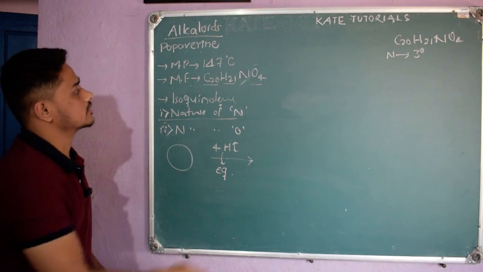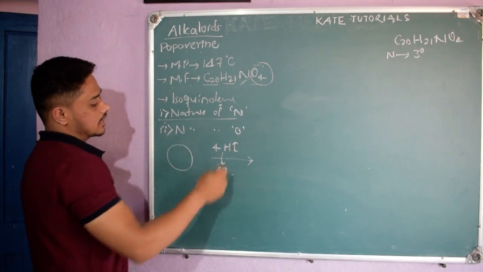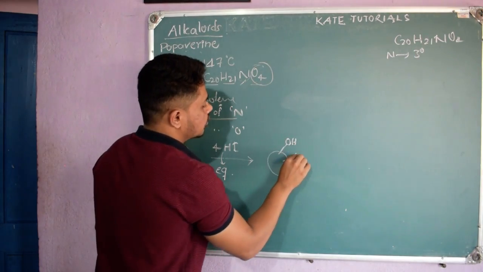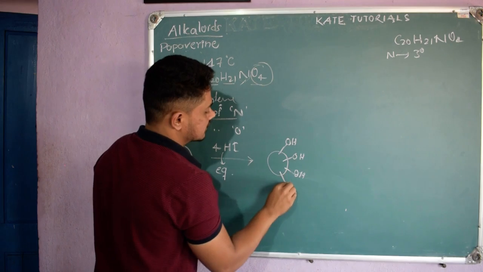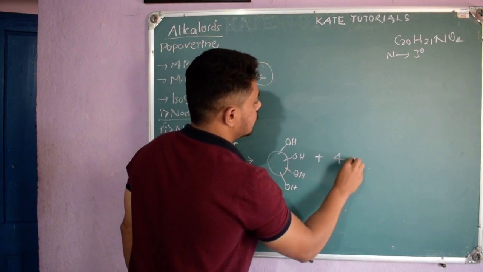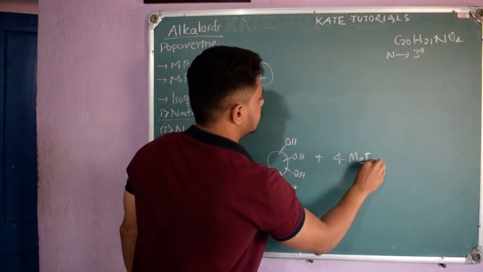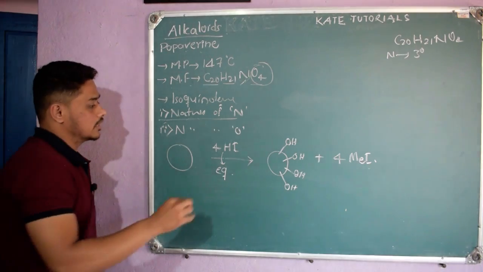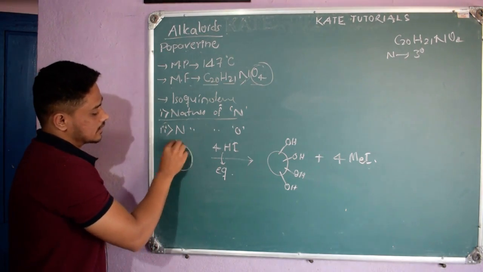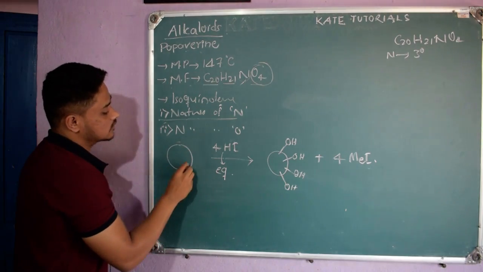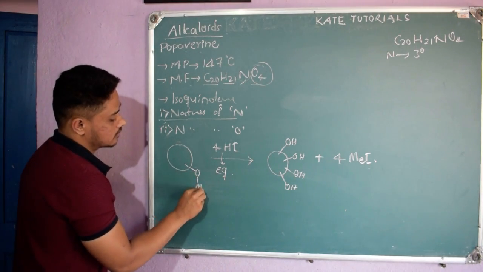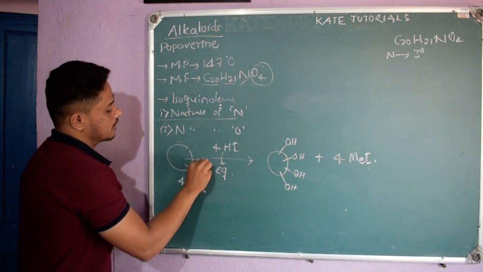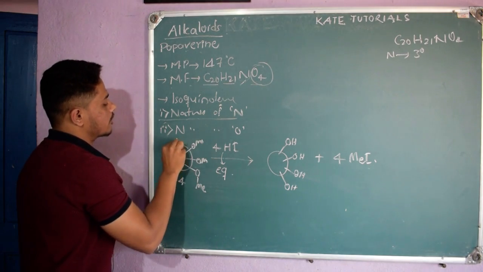They found that since there are 4 oxygens, it formed OH, OH, OH, OH plus 4 molecules of methyl iodide, right? From this experiment they concluded that papaverine has 4 OMe groups, like here, OMe, OMe, and OMe.